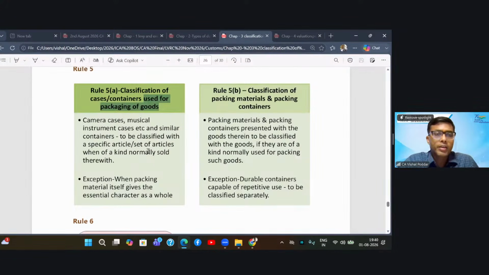So interestingly, your packing material is, let us say, made of hardboard, but it will be classified in the musical instrument chapter. It will be classified in the camera chapter. It will be classified in the pistol or gun chapter. So specific containers, specific packages are to be classified with the respective article for which they are so designed.